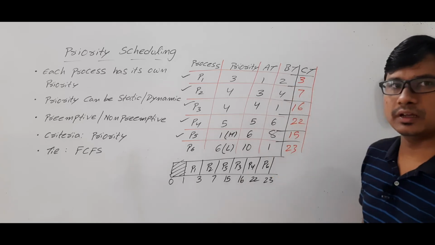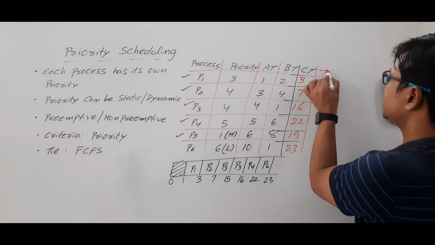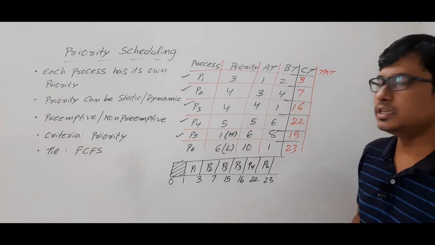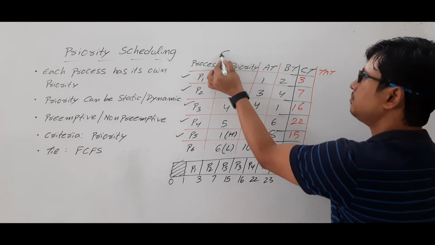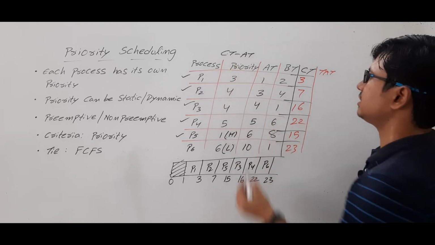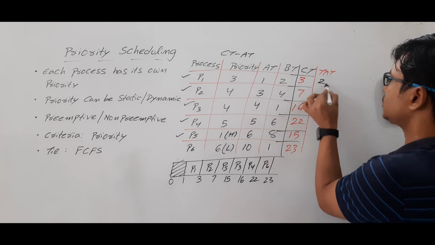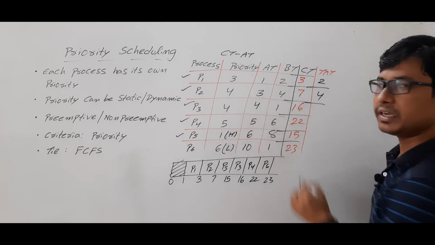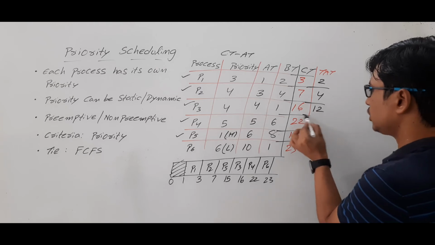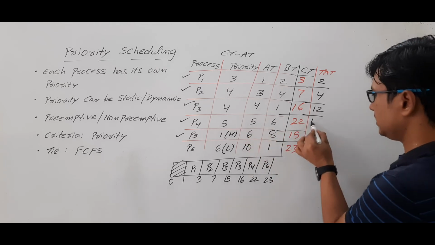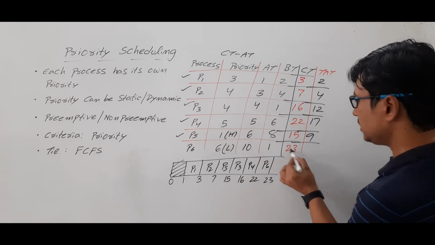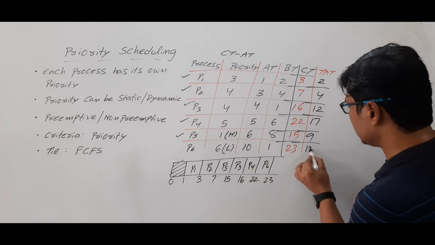Once we computed the completion time, we can easily compute the turnaround time. Turnaround time is equal to completion time minus arrival time. So 3 minus 1 is 2, 7 minus 3 is 4, 16 minus 4 is 12, 22 minus 5 is 17, 15 minus 6 is 9, 23 minus 10 is 13.